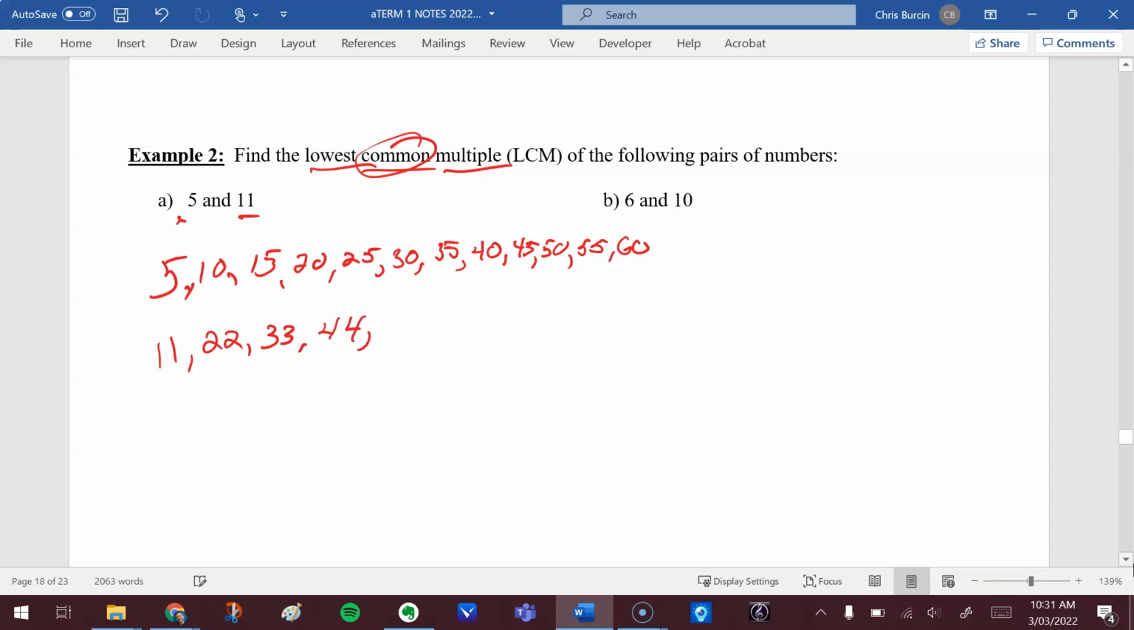Is there anything in common yet? Do I get to stop? I'm looking for the first one I come upon that's common. Let's see, 55, 60. Hang on a second. 55 is the first one that I find is common between these two. So the lowest common multiple of these two is 55.